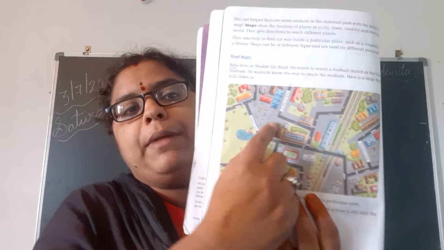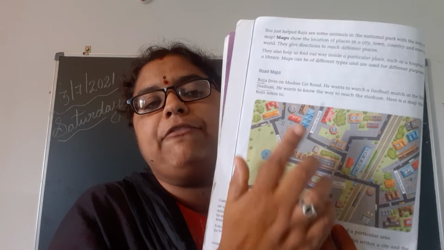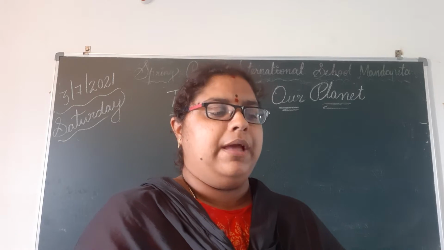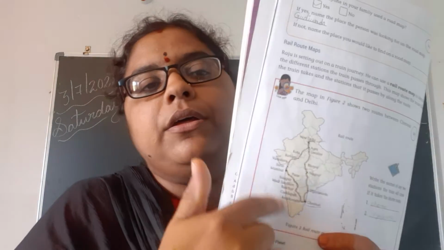Okay, this is road map. In the road map, we can see the place where we have to go. We can search for them. Now, in railroad map, this is our railroad map.